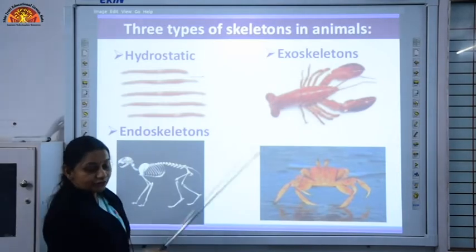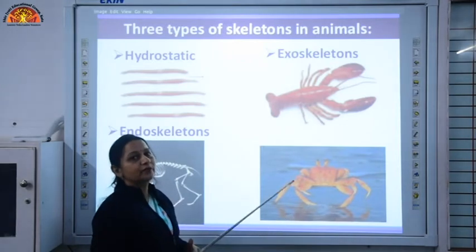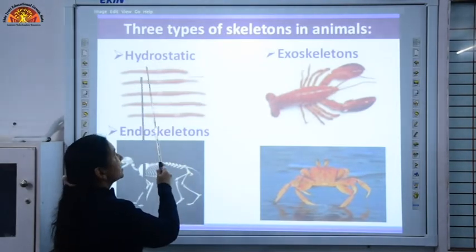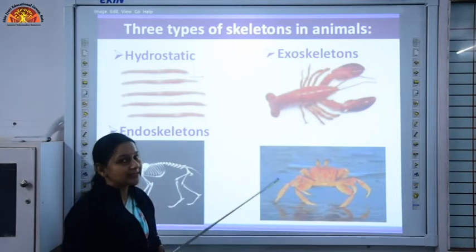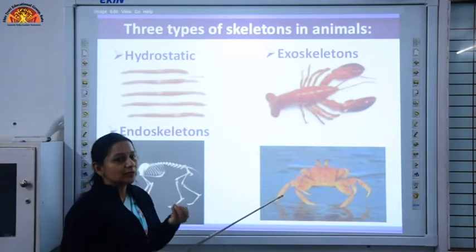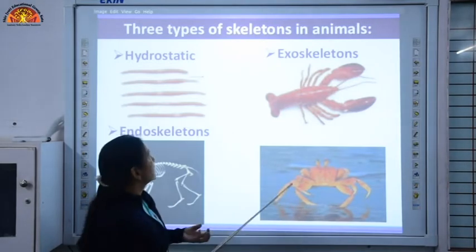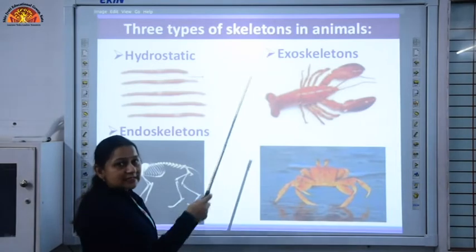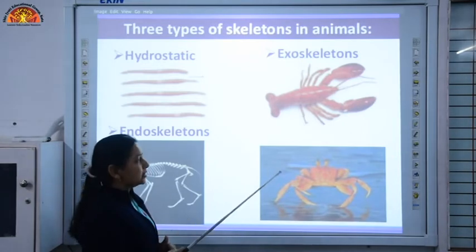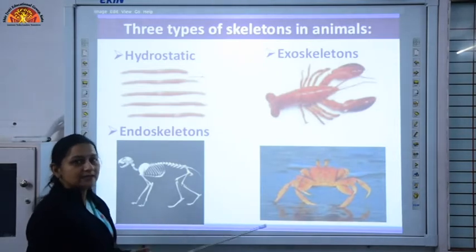Now we have three types of skeletals in animals. The animals are able to move because of the skeletals, and these skeletals are of three types: hydrostatic, that is liquid skeletal, which is present in worms, where the spaces are filled with liquid; exoskeletal, which is present in cockroaches and crabs and gives protection to the body; and endoskeletals, which are present in our human body and birds.